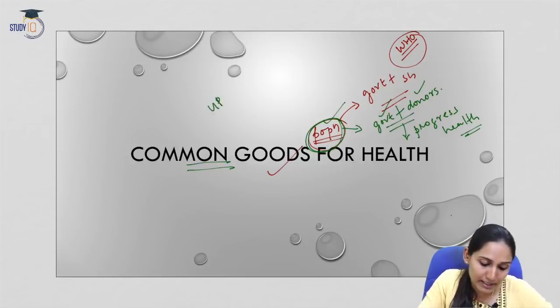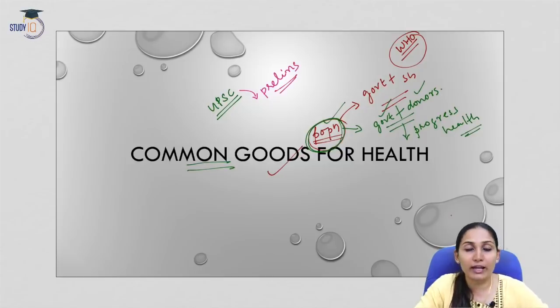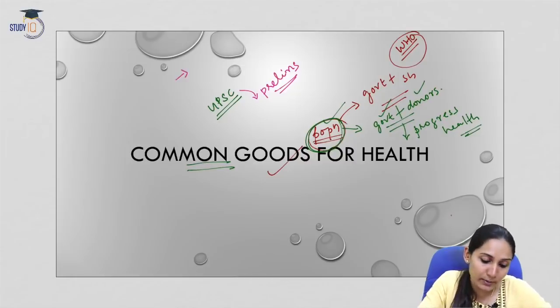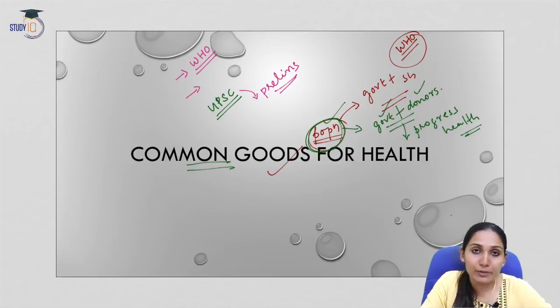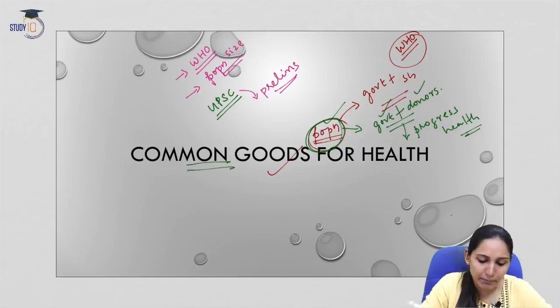Now from your UPSC perspective, this is a very important topic. In your prelims examination, a direct question can be asked: the term common goods for health is referred in which context, or it was in the current affairs in which context. So the first thing you must understand is that this is a WHO, World Health Organization initiative. Second, the contribution or intervention is based on the population size. These two things are very important.